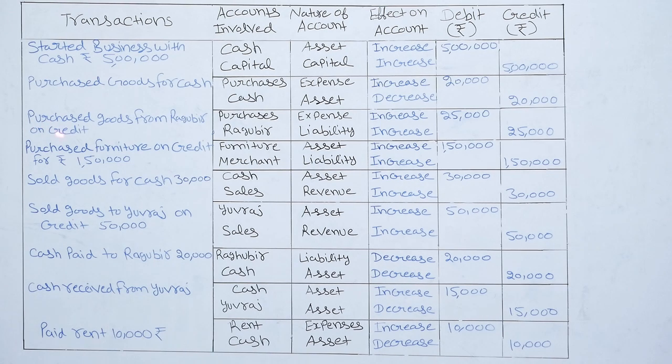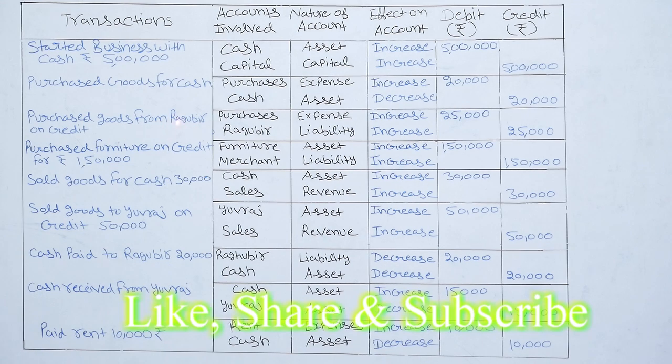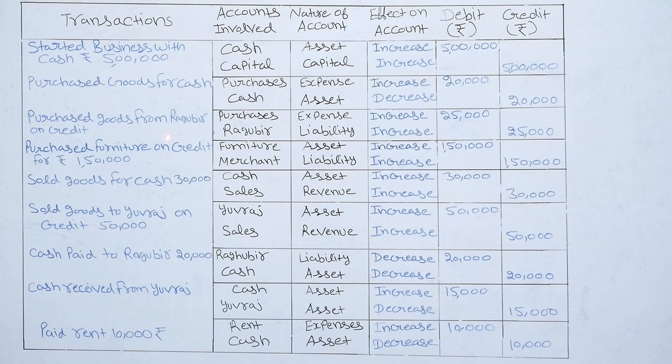Next is purchase goods from Raghuveer on credit rupees 25,000. So there are also two accounts involved in this transaction. First is purchases, other is Raghuveer. If instead of cash a name is mentioned in the transaction, then we will assume this is a credit transaction. This is not a cash transaction. So purchase is our expense and we have to pay to Raghuveer. So this is our liability. So there is increase in liability and there is also increase in the expense. So entry will be purchases account debit to Raghuveer. So purchases 25,000 debited and Raghuveer 25,000 credited.